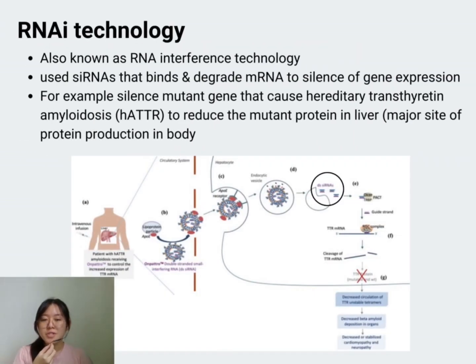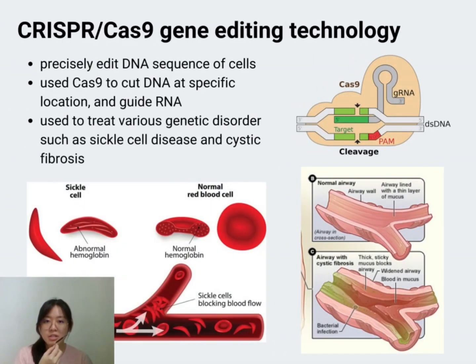Firstly, RNA interference technology. This uses siRNAs that bind and degrade the mRNA to silence gene expression. For example, silencing the mutant gene that causes hereditary transthyretin amyloidosis to reduce the mutant protein in the liver. Secondly, CRISPR-Cas9 gene editing technology. It precisely edits the DNA sequence of the cell, using Cas9 to cut the DNA at specific locations, and guide RNA. This is used to treat various genetic disorders such as sickle cell disease and cystic fibrosis.